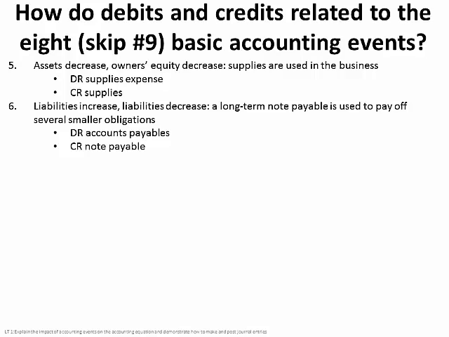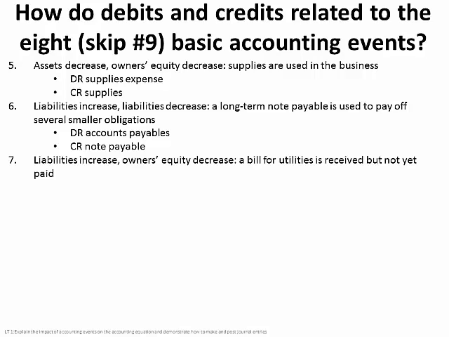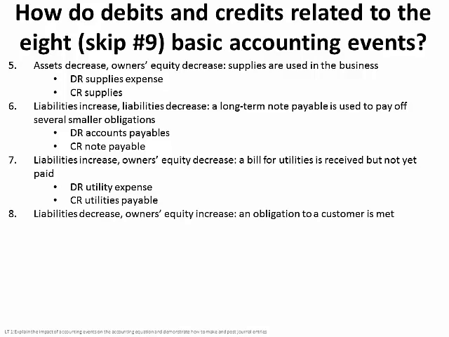The difference between an accounts payable and a note payable is the time that the payable is due. Accounts payable are going to be more current. Notes payable are typically longer run. Liabilities increase, owner's equity decreases, such as a bill for utilities that is received but not yet paid. We're going to debit our utilities expense and credit our utilities payable in this case.